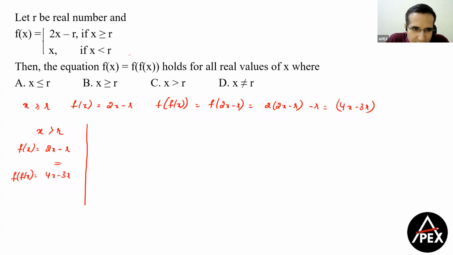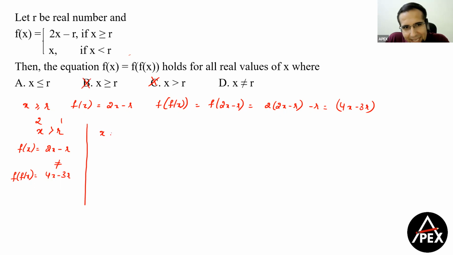Now I know 2x minus r is not equal to 4x minus 3r. That means x greater than r will not work. If you want, you can take a small number. Let's say x is 2 and r is equal to 1. They are not equal. Clear? Now, second case.